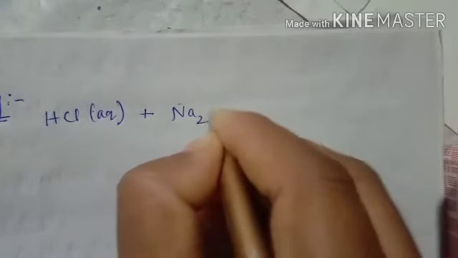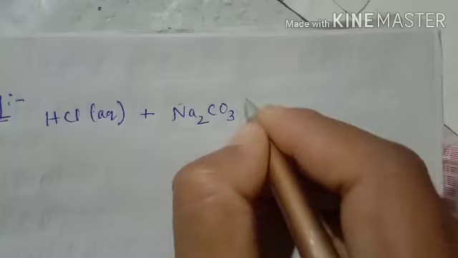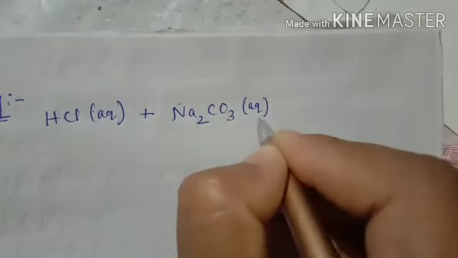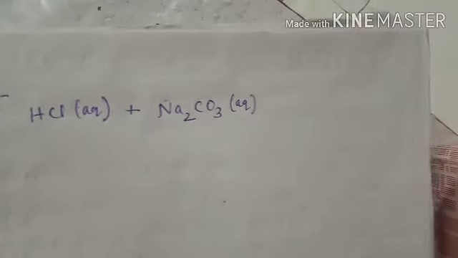For example, one metal carbonate, sodium carbonate. It will also be present in aqueous solution, suppose we take it mixed with water.